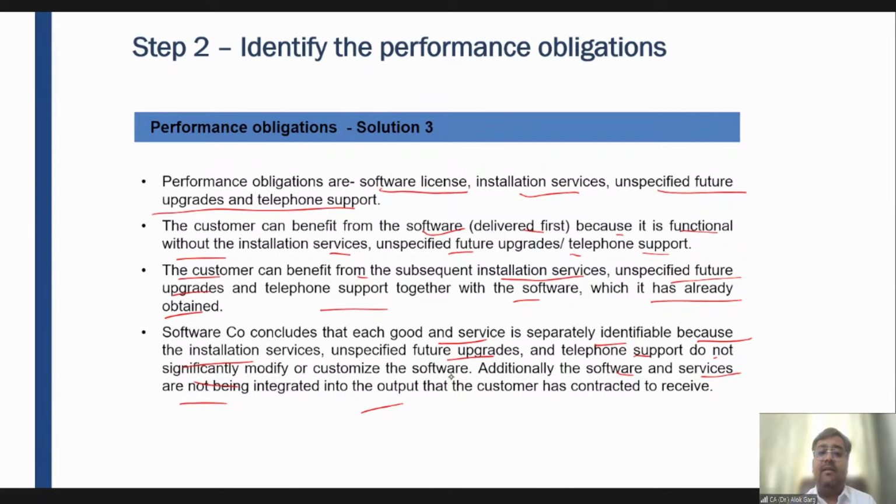Sumit is asking, sir, what if there are lifetime software updates in future, like Windows, right? Sumit, again, those will be your separate performance obligation. So every year, if you provide an update and collect something, then revenue should be recognized. Okay. So there is a separate performance obligation.